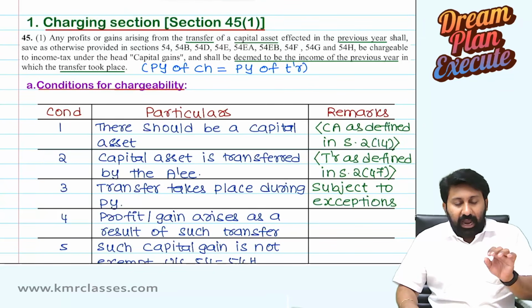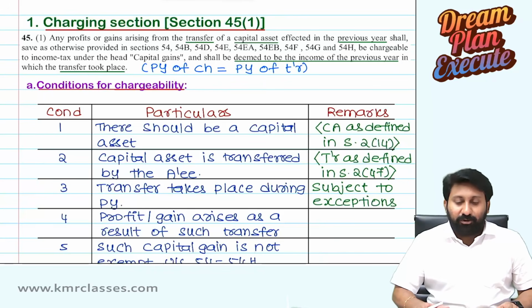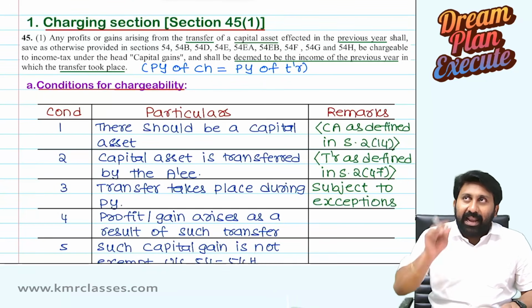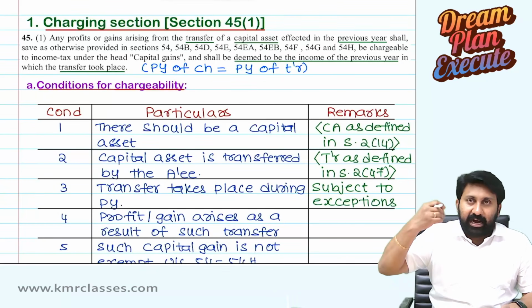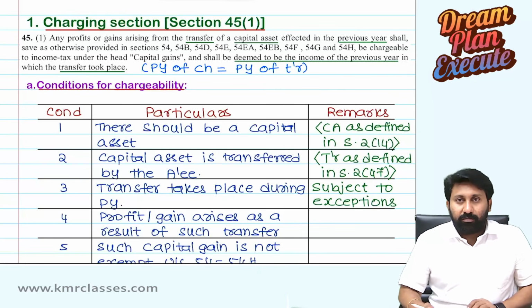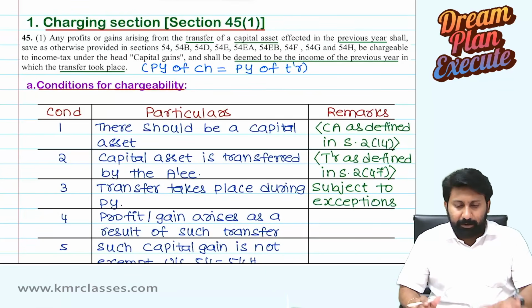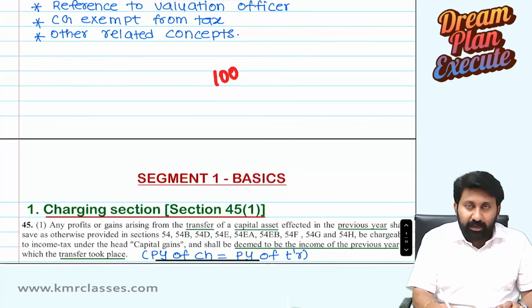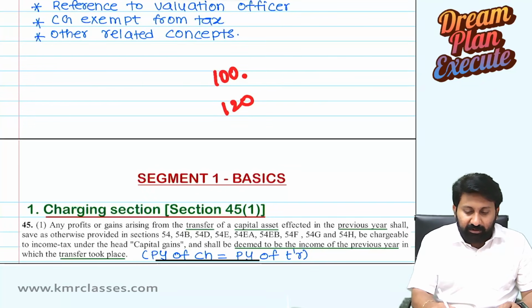See, I will give you one super duper example for you to understand. When land or building or both are transferred, I collected from you 100 rupees. Let's say, for example, 100. Stamp duty value is 120. Means, if you observe, it is more than 10%. Yes.